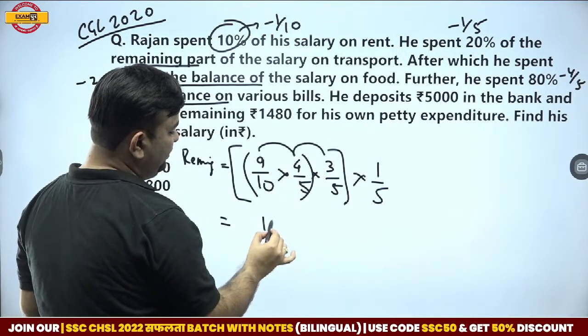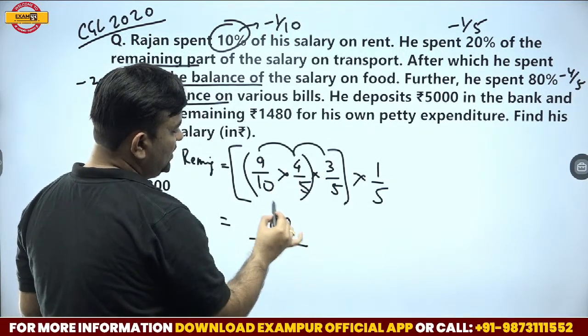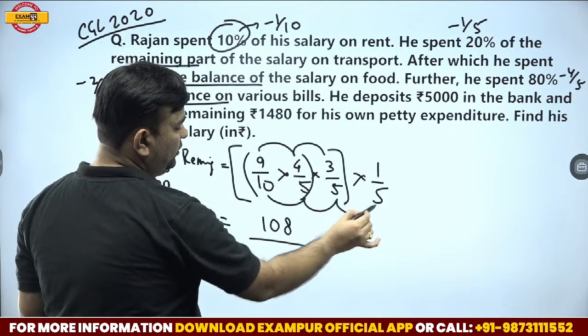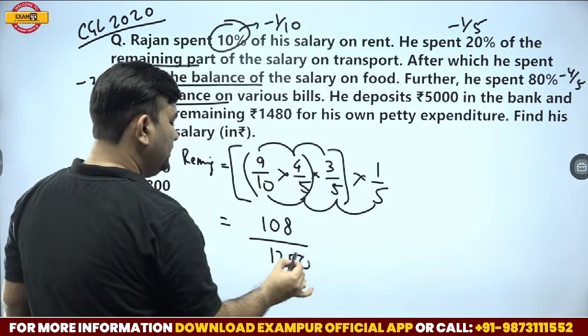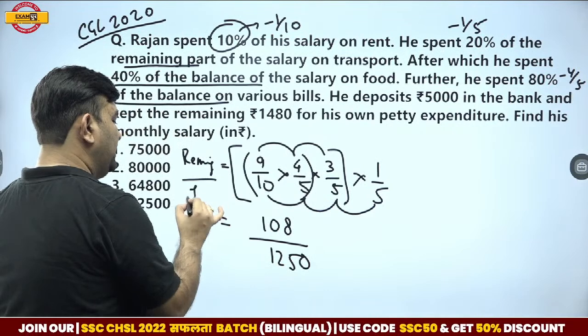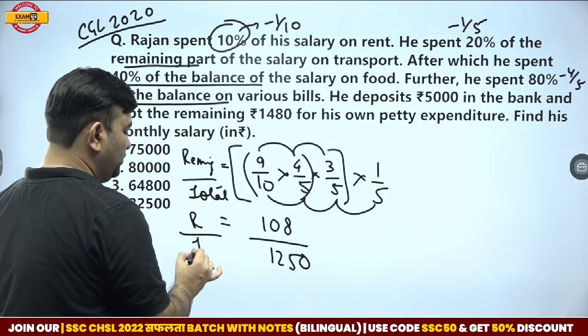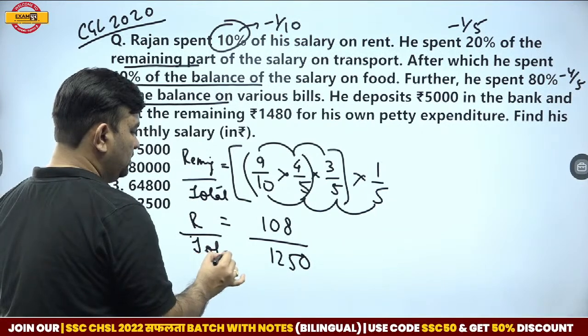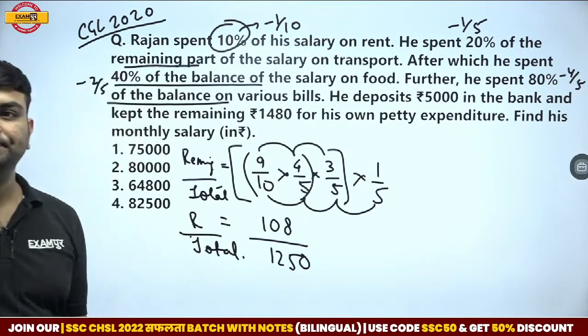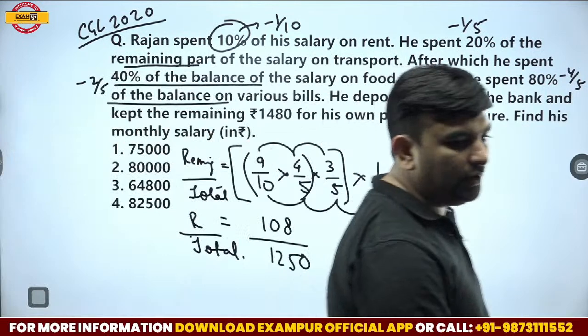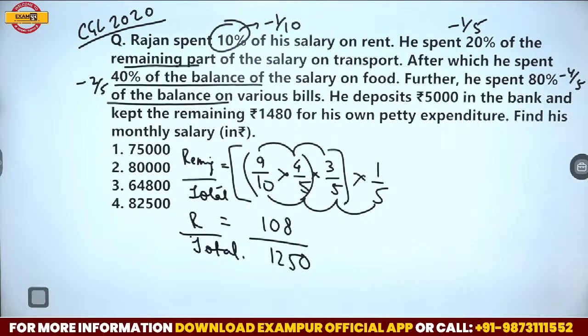36 into 3, 108. 50, 250, 1250. So remaining over total fraction is 108 upon 1250.